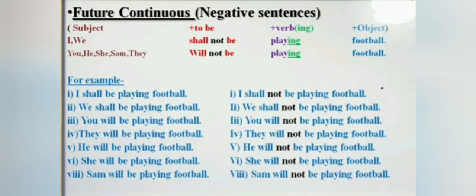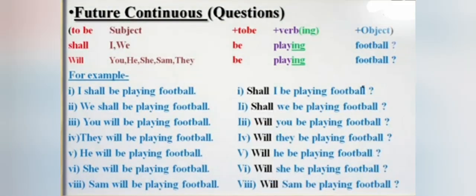We use not in between shall and be. In other words, we will write not before be. Right? Structure of future continuous tense interrogative sentences: will or shall plus subject plus be plus ing form of verb plus object plus question mark. We add object if it is present in the sentence. Otherwise, no need to write object.